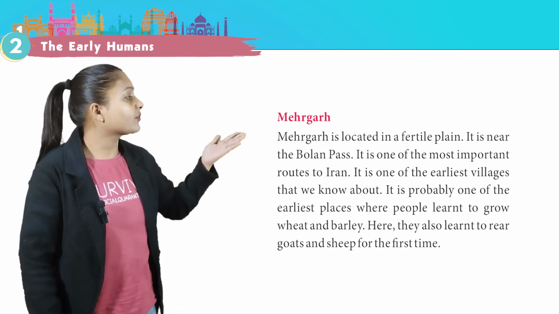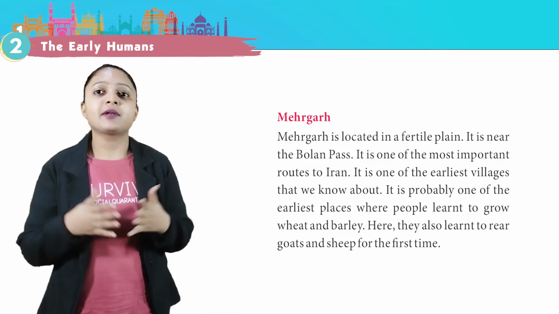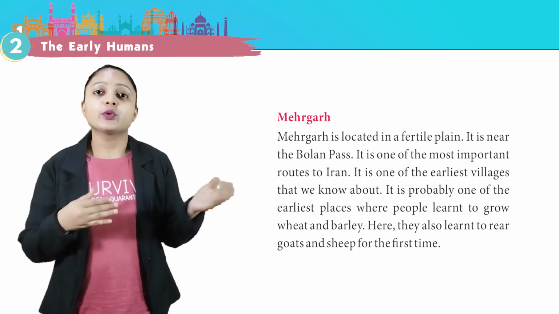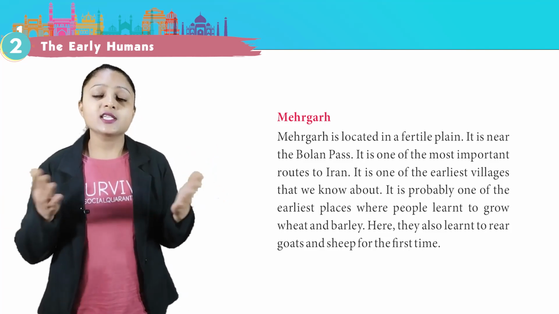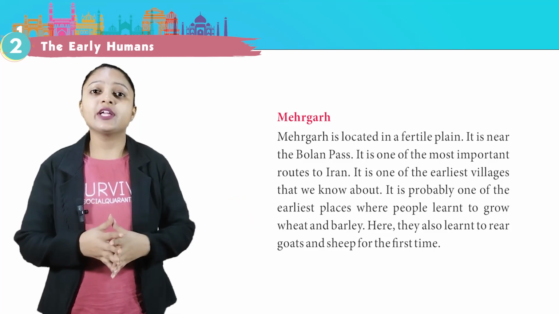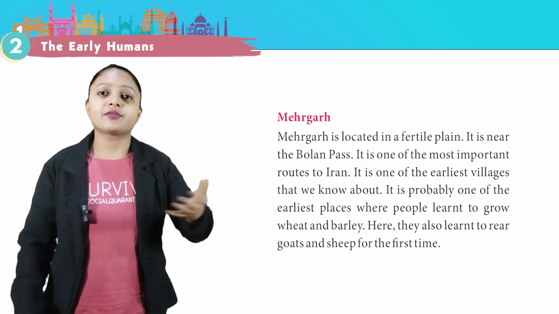Now let's look at one of the examples, Mehergarh. Mehergarh is located in a fertile plain. It is near the Bolan Pass. It is one of the most important routes to Iran. It is one of the earliest villages that we know about. It is probably one of the earliest places where people learned to grow wheat and barley. Here they also learned to rear goats and sheep for the first time.